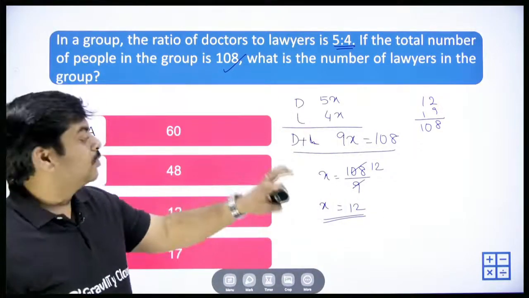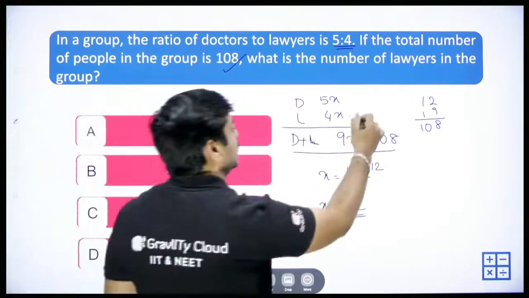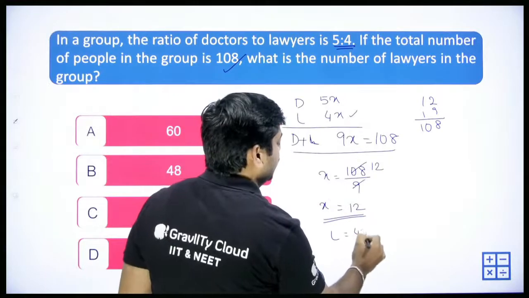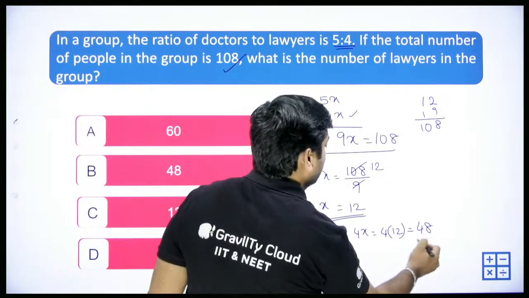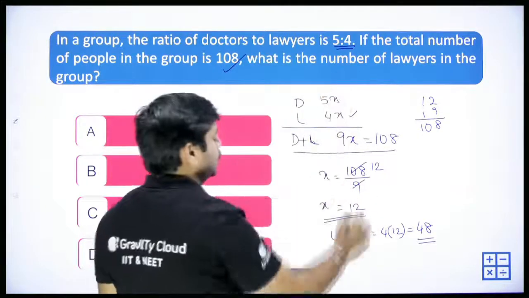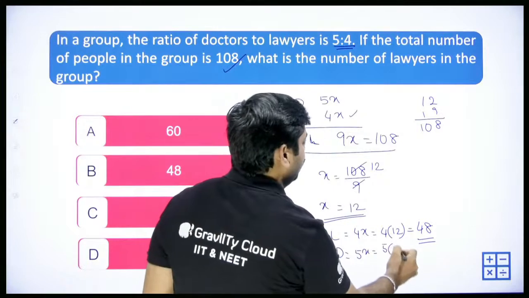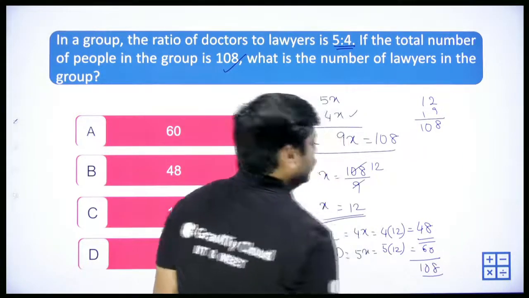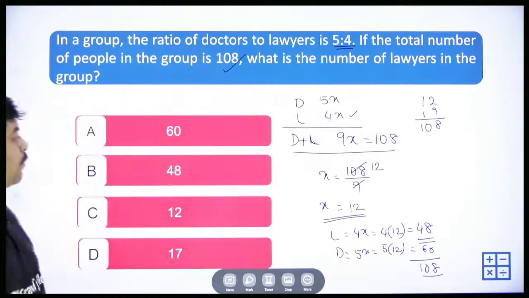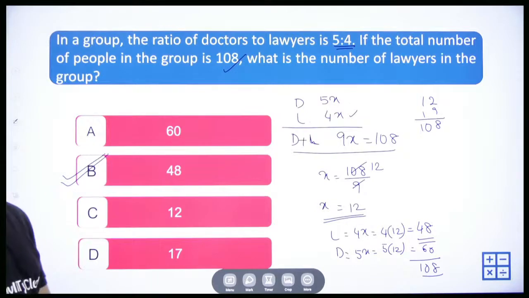So now the answer is not 12. The question is the number of lawyers. How many lawyers are there? The number of lawyers is equal to 4x, which is 4 times 12, which is 48. And what if the question is asked about doctors? Doctors is 5x. So 5 into 12 will be 60. The total count will be 108, right? So 48 plus 60. So that will give you option B, right?